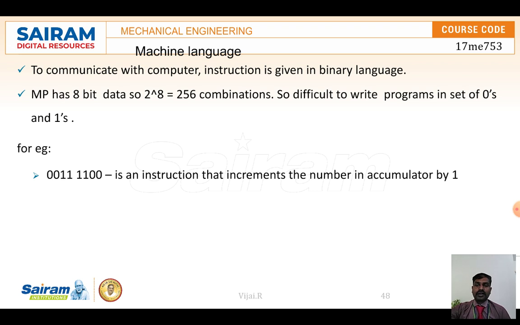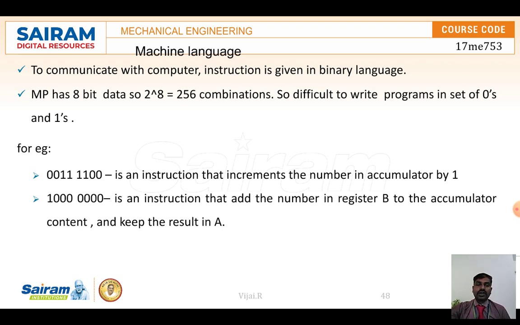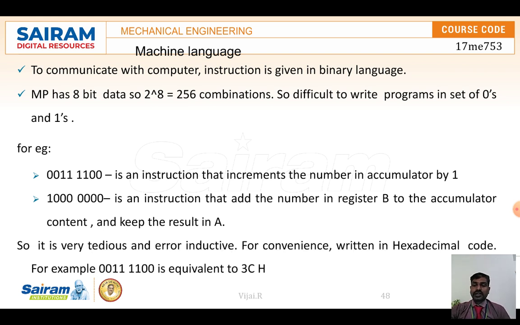If you want to write zeros and ones directly, it is very difficult. Setting the zeros and ones, we cannot do it. For that, it is stored automatically, it will be converted. Normally, if you say a letter, how will it be indicated as an instruction, for example, increment the accumulator by 1. Here 10000001 is an instruction that adds the number in register B to the accumulator content and keeps the result in A. But we cannot understand what is written.